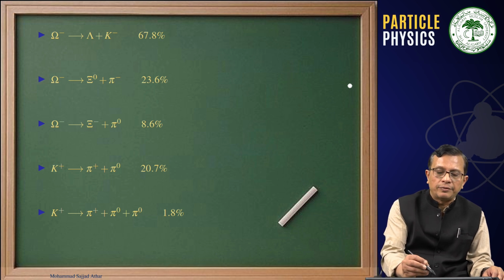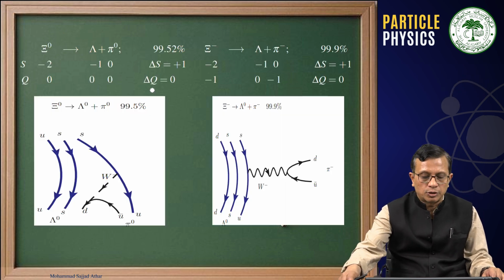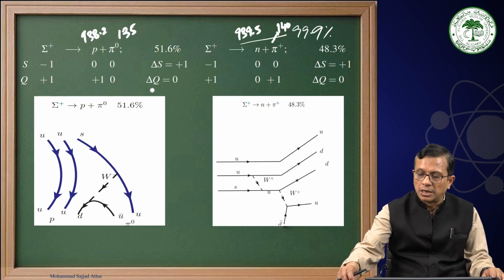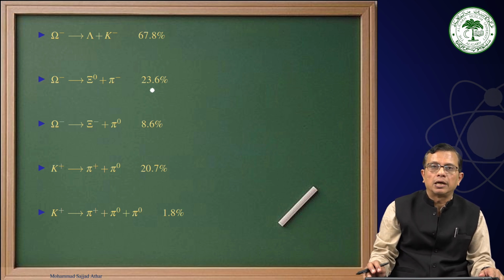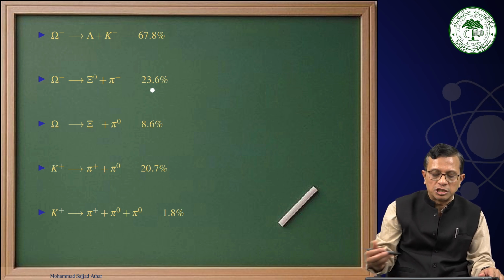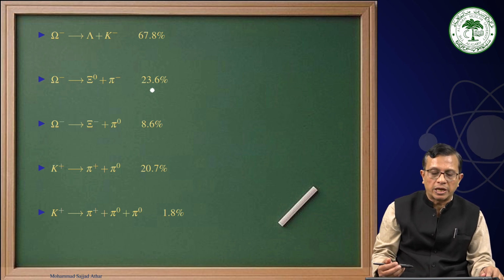Now similarly, we consider other hadronic decay modes, omega minus decaying into lambda plus K minus, and omega minus decaying into cascade 0 and pi minus. This branching ratio is 67.8%, and this branching ratio is 23.6%. As we have drawn the different quark diagrams, in your spare time you can draw the quark diagrams for all these processes which I have mentioned here, for which the branching ratios have been presented.